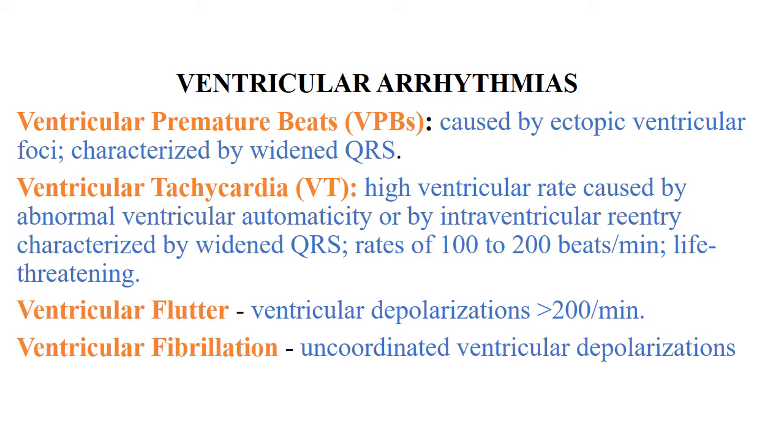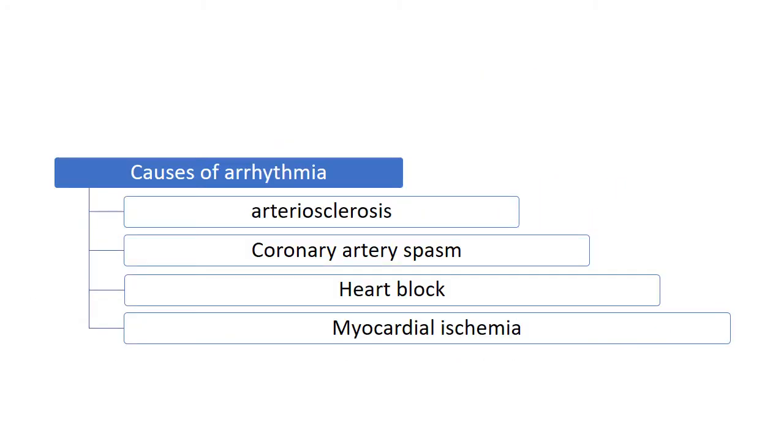Then next is ventricular tachycardia, a high ventricular rate caused by abnormal ventricular automaticity or by intraventricular reentry phenomena, which is characterized by widened QRS complex. Rates are 100 to 200 beats per minute. It is a life-threatening phenomenon. The next is ventricular flutter, ventricular depolarization greater than 200 per minute. The next is ventricular fibrillation. It is uncoordinated ventricular depolarizations.